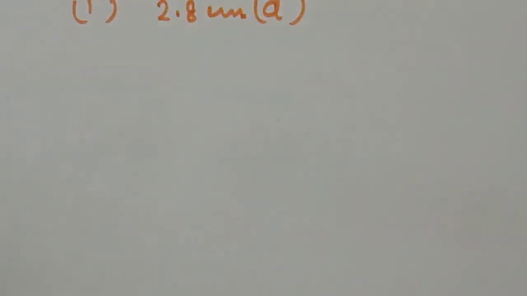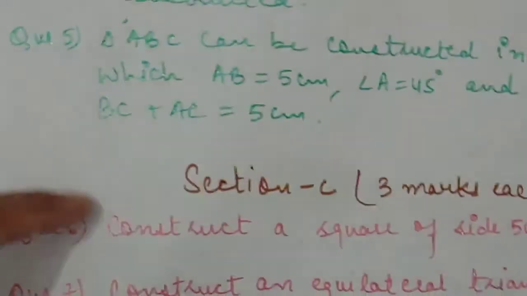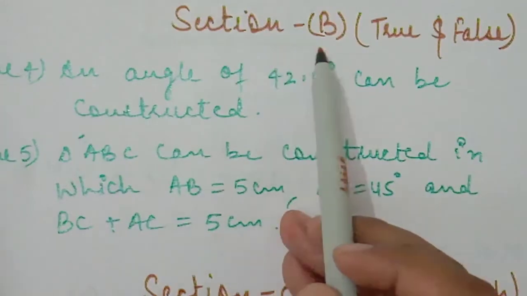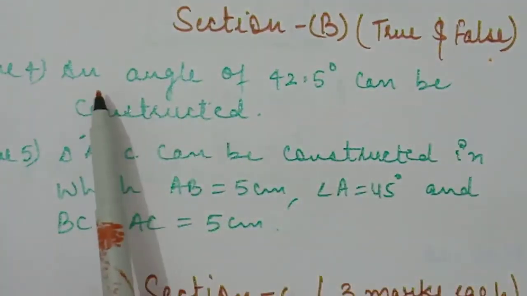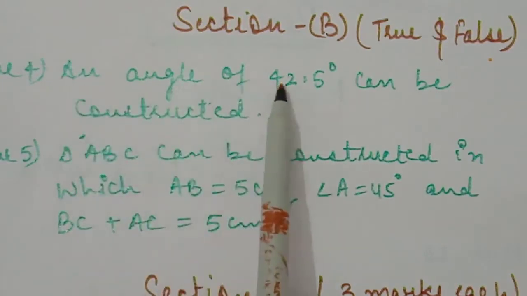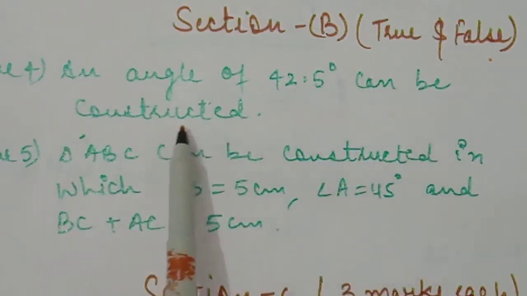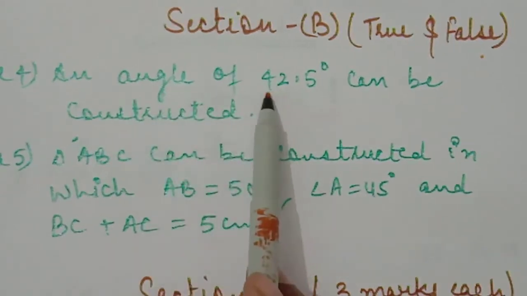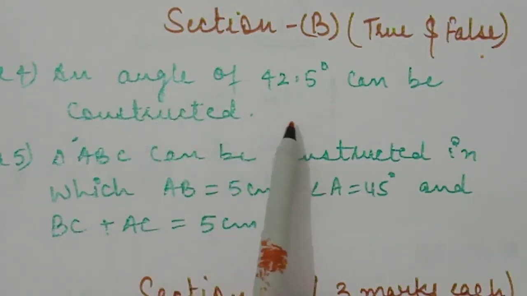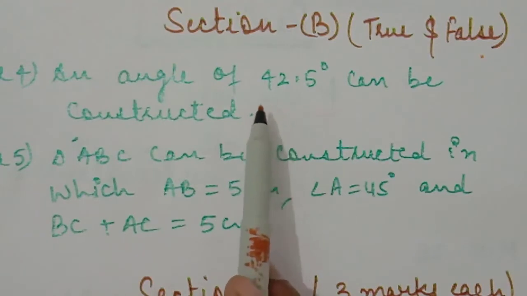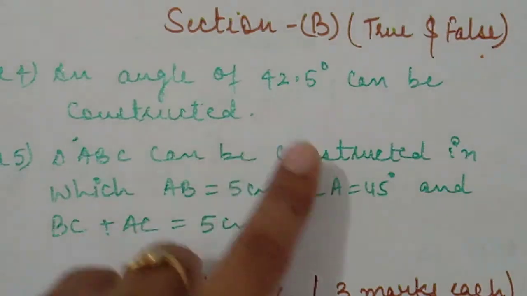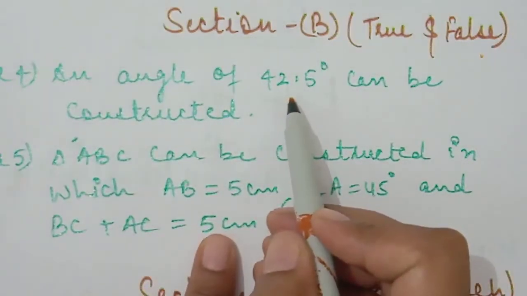Now students, question number 4, which is in section B, true false. We have to tell whether this is true or false. Question number 4: an angle of 42.5 degree can be constructed. We have to know it very well that construction is only possible for angles that are divisible by 15 degree, and this is not divisible by 15 degree.